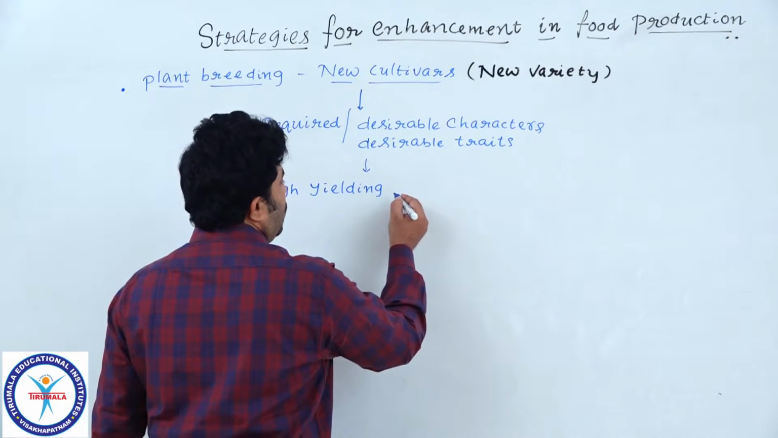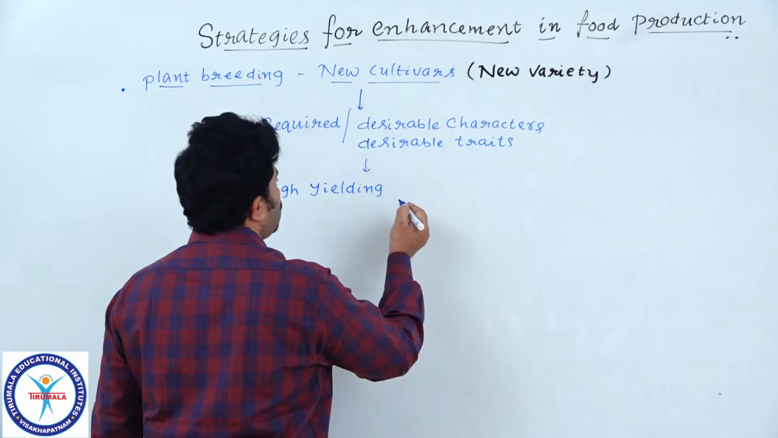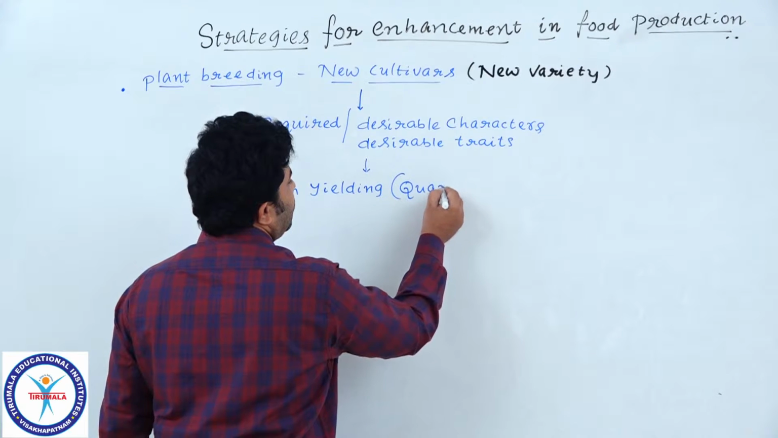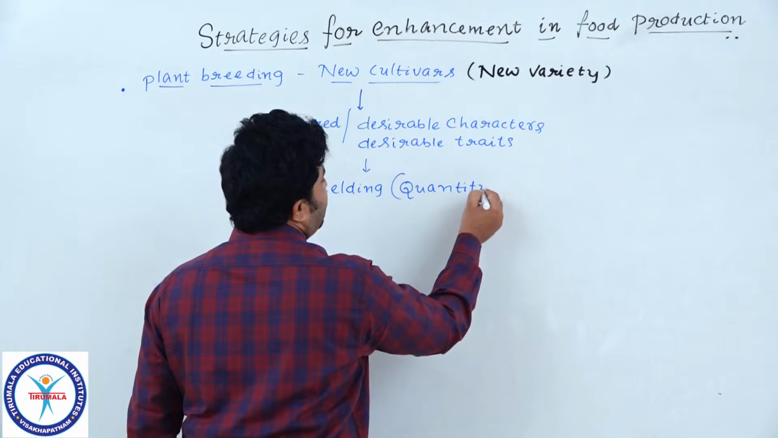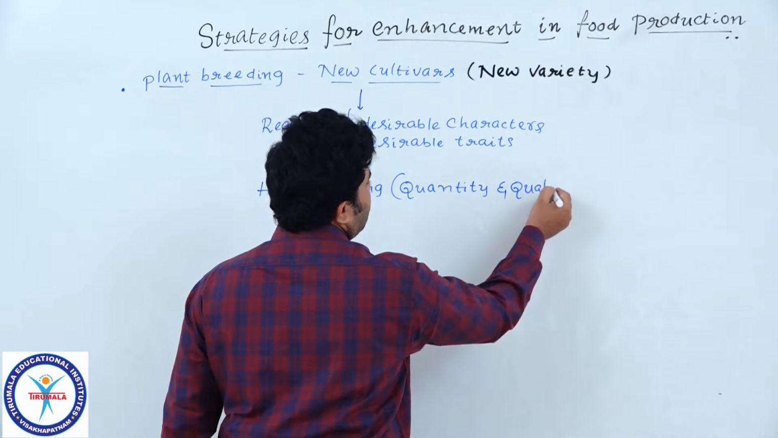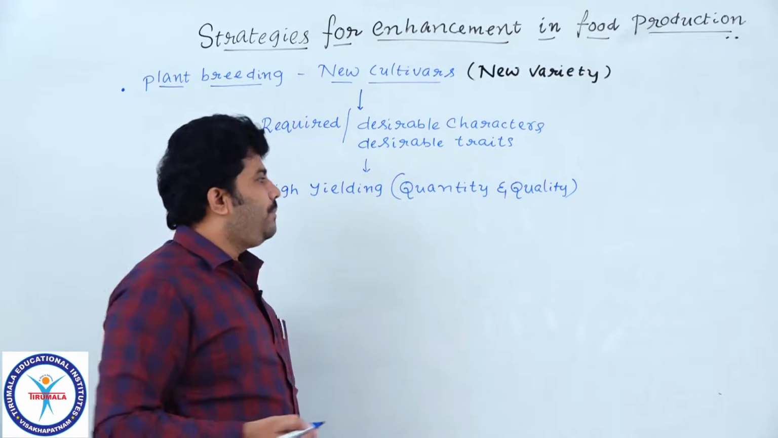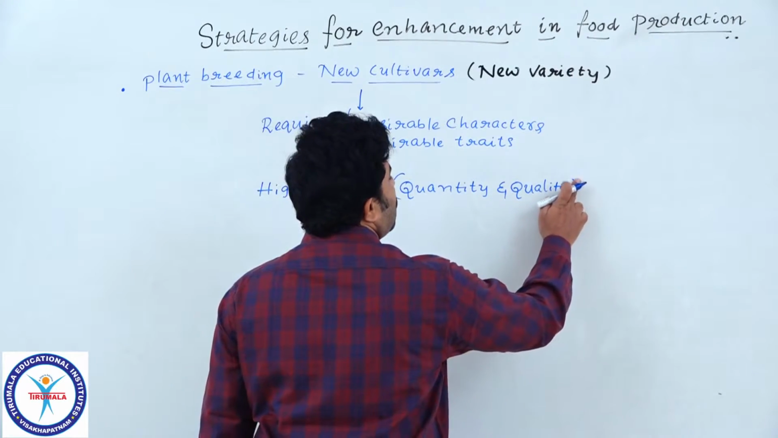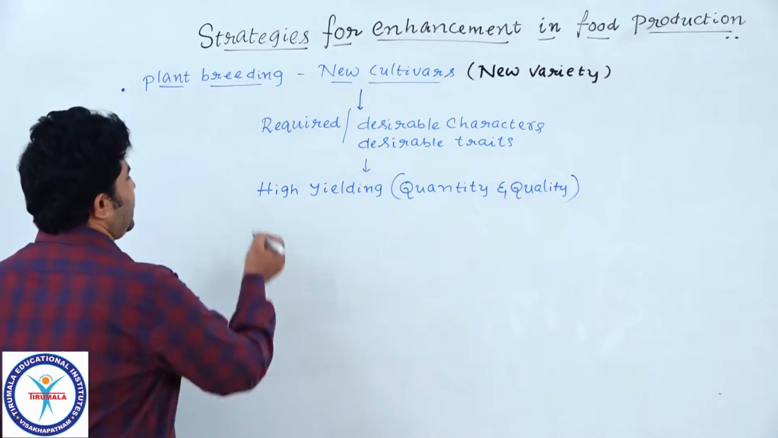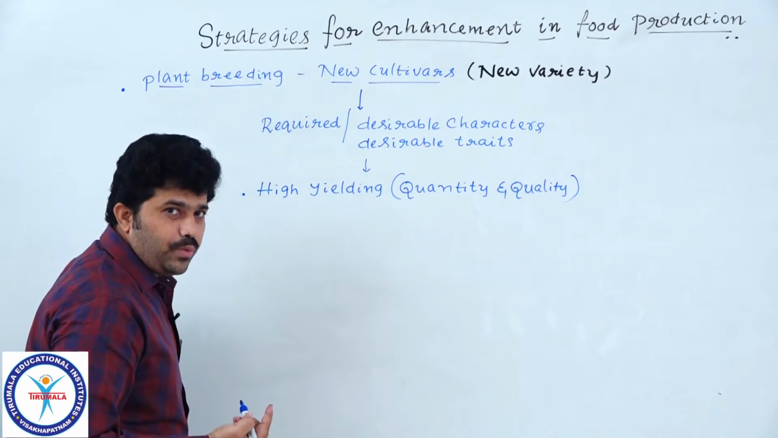High yielding shows both quantity and quality. Quantity and quality. The quality of nutrients is also very important here. Understood? Quality and quantity is very important. That is the basic desirable trait we are trying to produce.